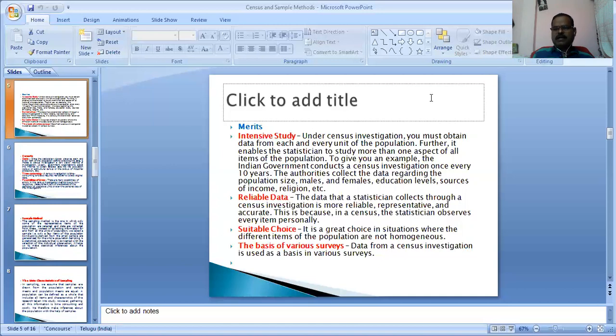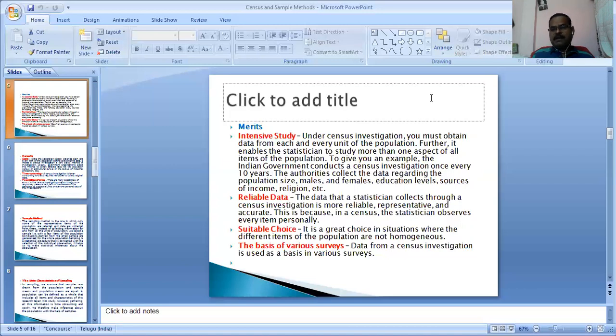Sex ratio in 28 states, which state is the lowest? Haryana. What is the main reason for the lowest sex ratio in Haryana? What is the main reason for the highest sex ratio in Kerala? In Telangana, the sex ratio in Nizamabad district, what is the main reason? To identify on the basis of survey.